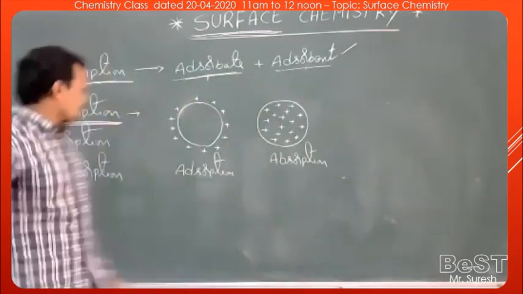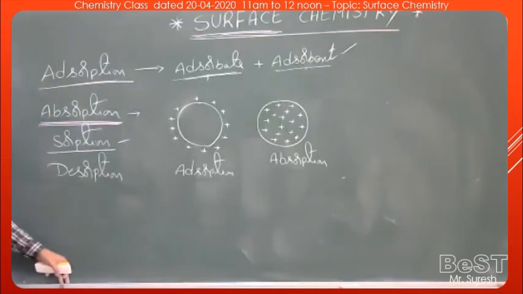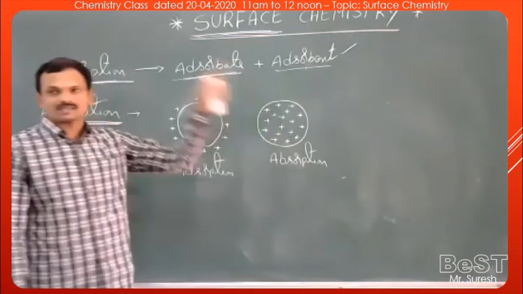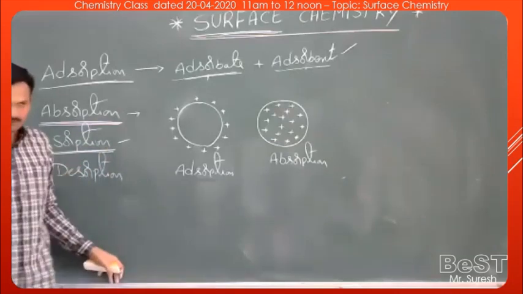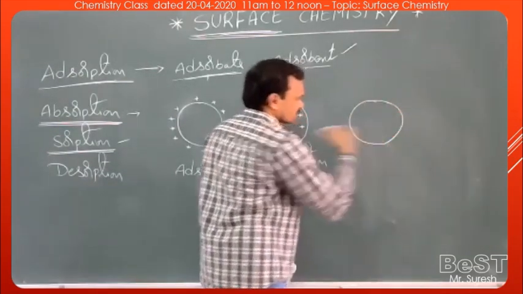Now let's come to one more term: sorption. Sorption means both adsorption and absorption take place simultaneously. For example, this is the substance.